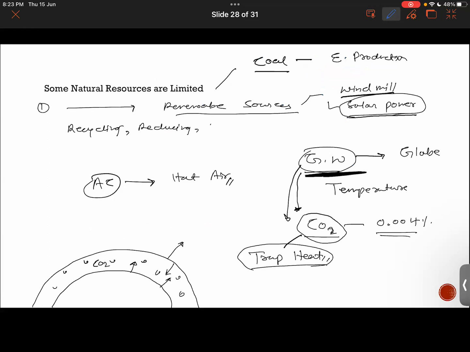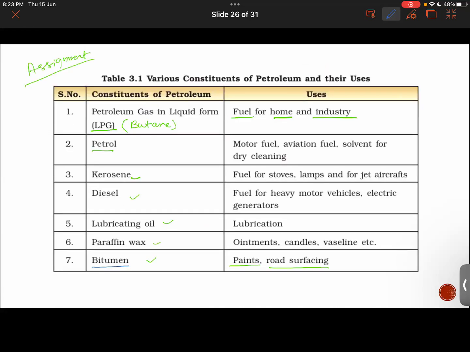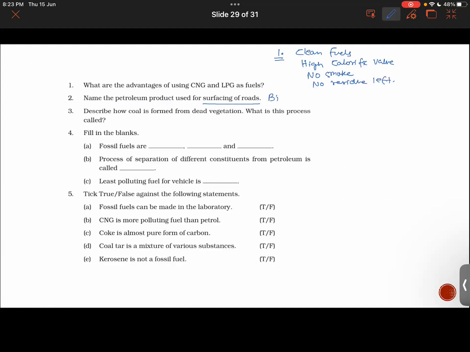Notice this product here. Bitumen. Sir, bitumen? Yes, sir. That is bitumen. Okay. Describe how coal is formed from dead vegetation. What is this process called? You guys need to describe it. Okay, that is easy. Answer this part of the question. Sir, carbonization. Yes, Ahmed? Is that the answer? Yes, sir. That is carbonization. Very good.